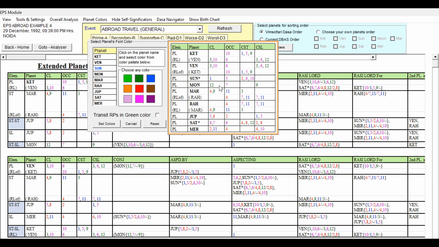And 12th Lord. 12th Lord occupying 7th house and 9th Kaspal sublord. This is good. Moon is to be given dark green.